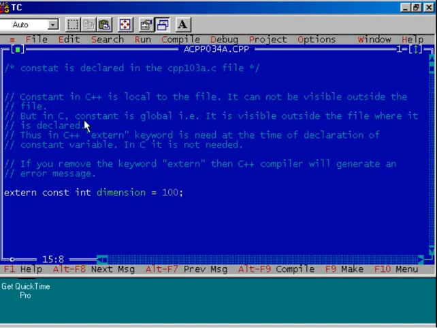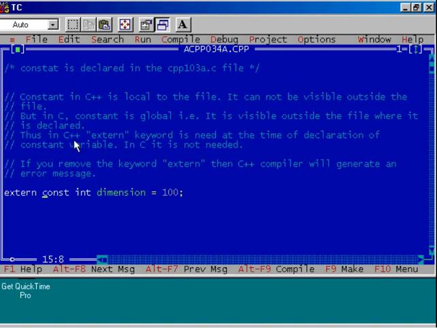But in C language, a constant is global. It is visible outside the file where it is declared. Is it clear to you? So remember this very important point. The constant variable is local to the file in case of C++, while it is global to the file in case of C language.